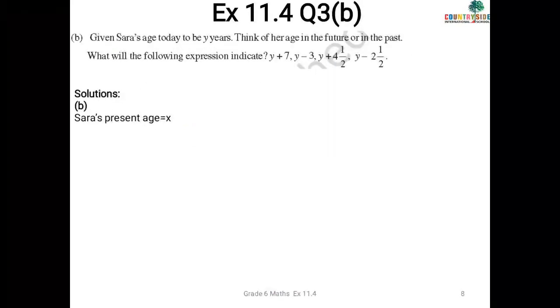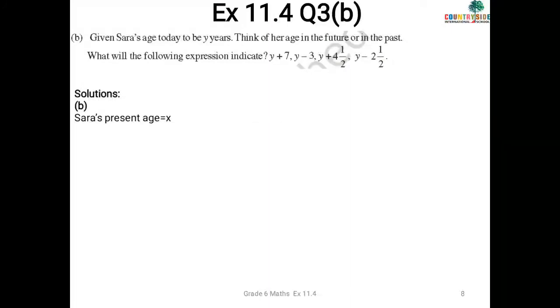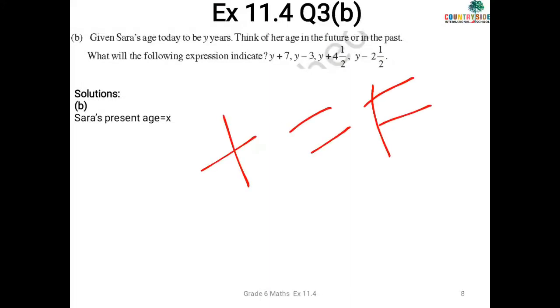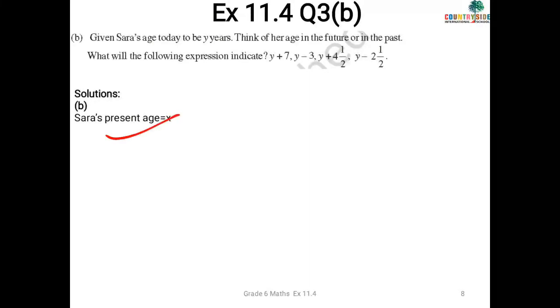So scholars, now let's solve the B part, and before you start the B part I want everyone to write down one note. Whenever you have the plus sign, it indicates the future age, and whenever you have the minus sign, it indicates the past age. Okay, so now let's start the question. The present age of Sarah, that is y years, is given to you. Now let's solve for y plus 7.